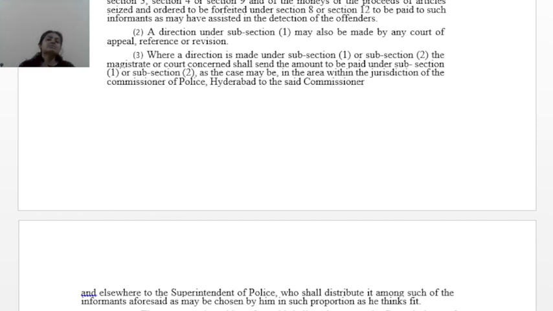In simple words, let me say that the section talks about if you have found a gaming spot, you will not be liable if you have